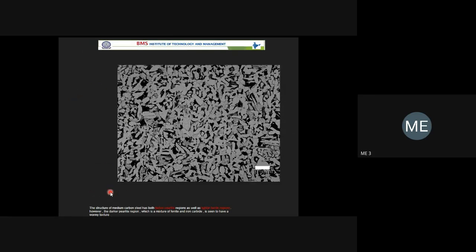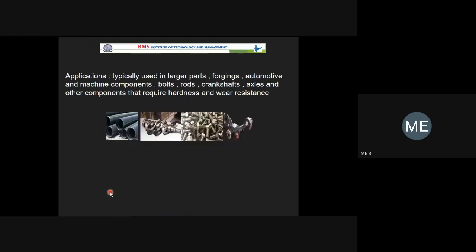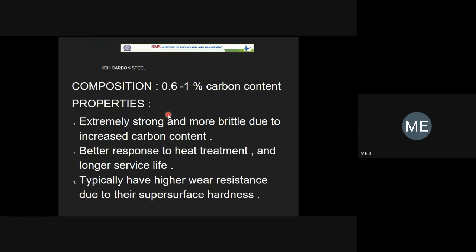So this is one more microstructure. These are some more applications of mild steel. This is high carbon steel. High carbon steel has more carbon content, but in general you remember that for low carbon steel, when carbon content is less, it is more ductile. If you go on increasing the carbon content, it will become more and more harder.